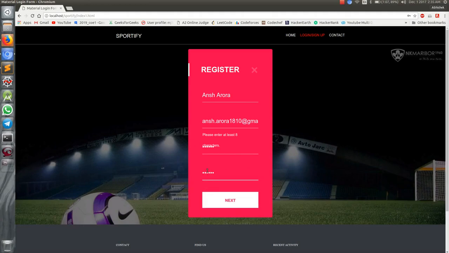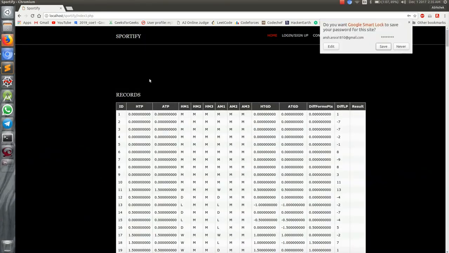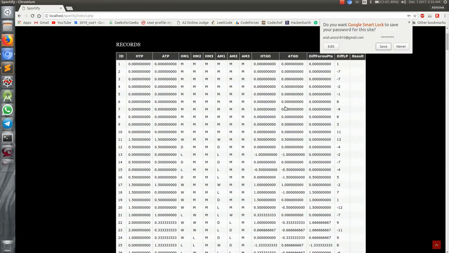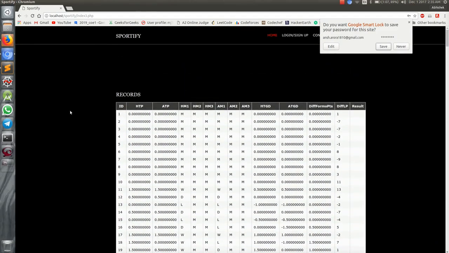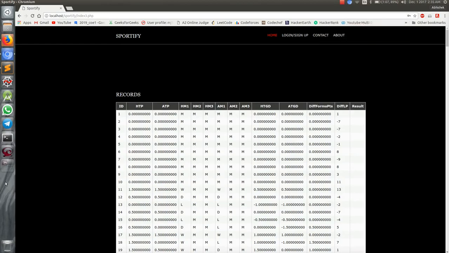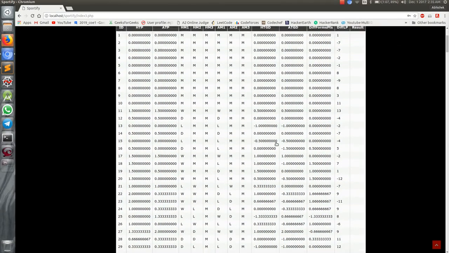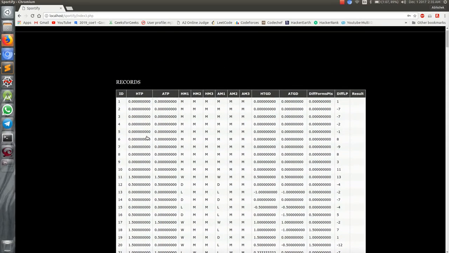And I'll repeat this password. See, now I've entered a 6-digit password, and it is asking me to update the password to include at least 8 characters. So I add 2 more, 7 and 8, and with this I'll proceed to next. And because the sign up was successful, I am directly now at the main page on which we are shown various records, and now we can click any record to find the result of this entry.